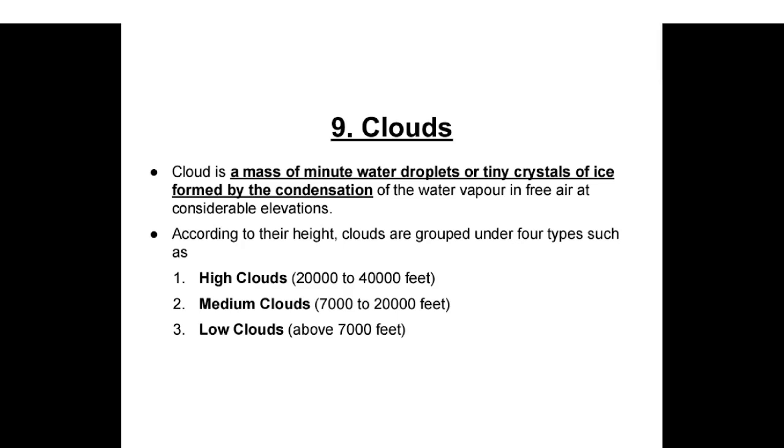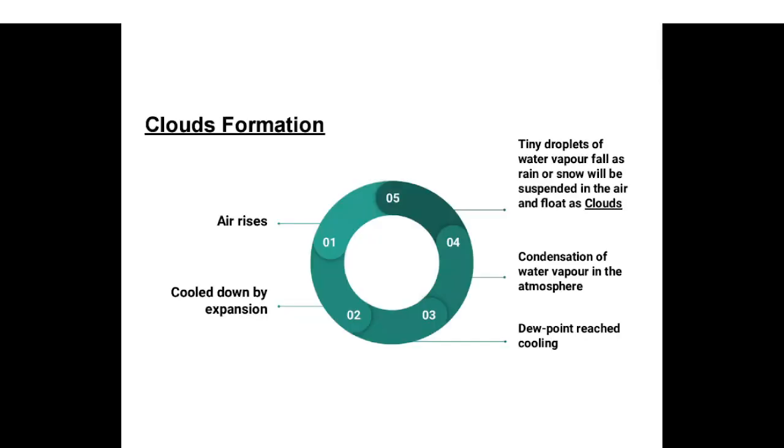Clouds. A cloud is a mass of minute water droplets or tiny crystals of ice formed by the condensation of the water vapor in the free air at considerable elevations. According to their height, clouds are grouped under four types, such as high clouds 20,000 to 40,000 feet, medium clouds 7,000 to 20,000 feet, and low clouds below 7,000 feet.